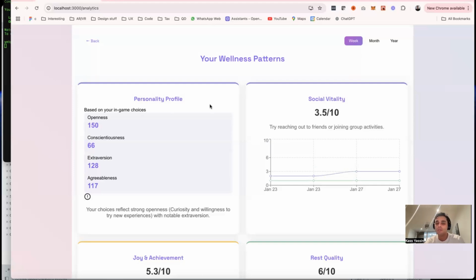The way that it's mainly doing that is through the gameplay that we looked at earlier. All the choices that you're making throughout your gameplay give you a picture of your personality based on the big five personality traits, so things like openness, conscientiousness, extroversion, and agreeableness.